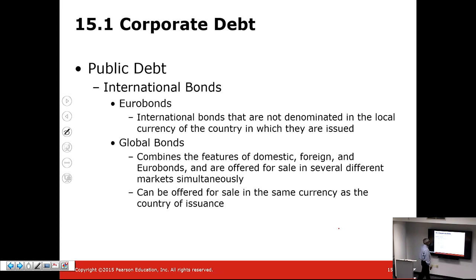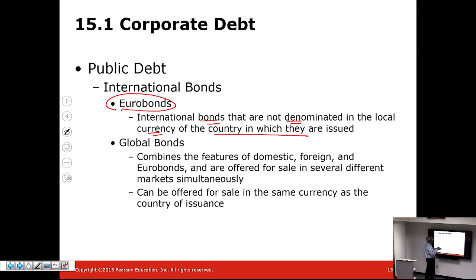Euro bonds are very interesting. They are international bonds that are not denominated in the local currency of the country in which they're issued. So a bond issue for a US company could be issued in Belgium, denominated in euro, in the currency euro, and they would be considered a euro bond.